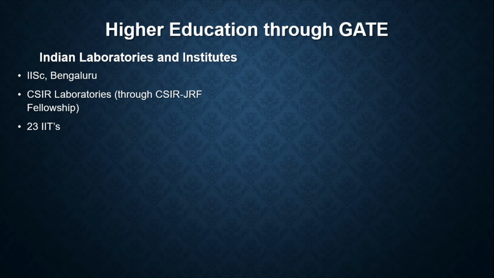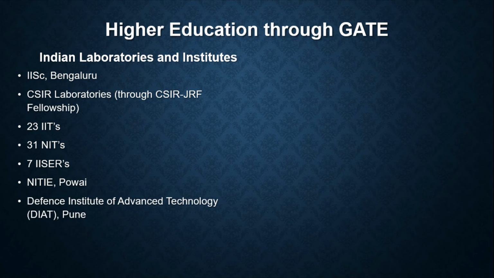Previously, when the GATE started, we had 7 IITs. Today we have 23 IITs, and we have 31 National Institutes of Technology. We have 7 IISERs. Then we have NITIE Powai, where you get a PG diploma in industrial engineering, and NITIE is one of the premier institutes in the country, one of the institutions of its kind.